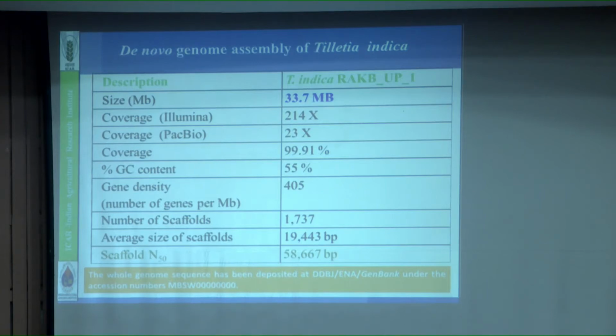But it is de novo because no reference is available, so we did it completely, and this is how many scaffolds in Tilletia indica.